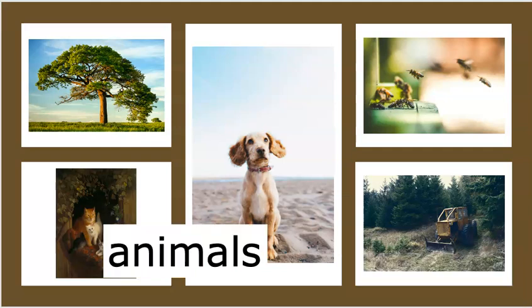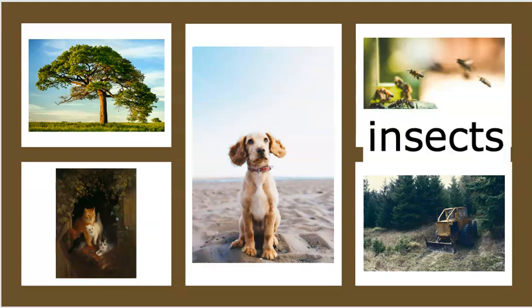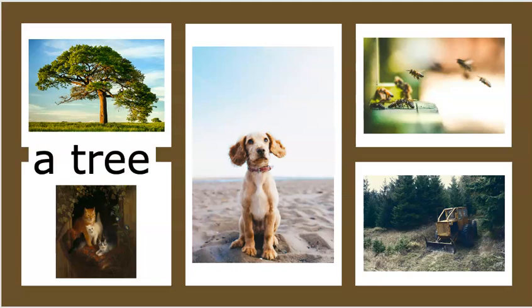Things can also be alive, such as animals. Cats and dogs are animals and they are things. Insects are also things, as is a tree. These are all nouns that represent things.